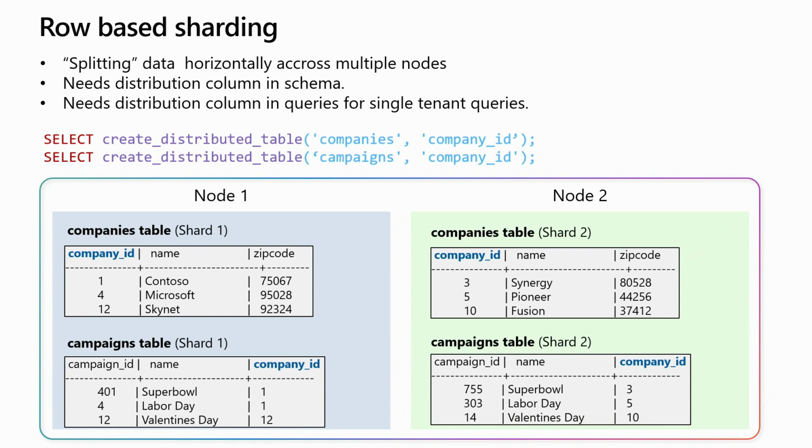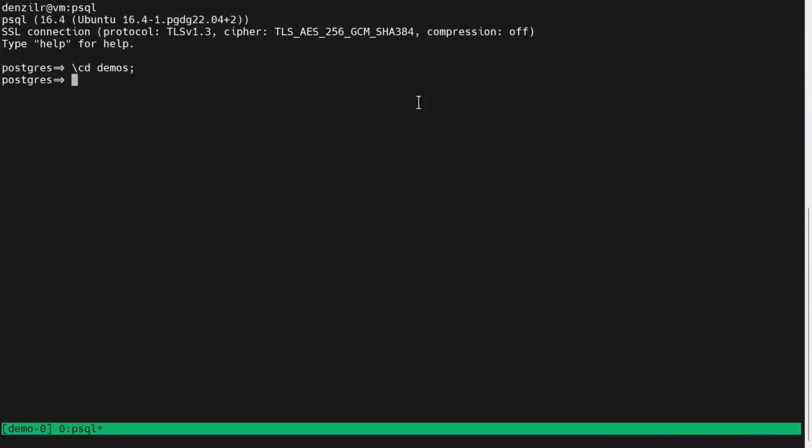Similarly, the campaigns table, if it's distributed by the same key, is collocated with the same values of the companies. Right? Now, your queries need to have this distribution key in the query, so in the where clause, in order to isolate it to a particular shard so it's not doing a cross-cluster query. Right? So that's that. Let's look at how we create these now in a quick demo.